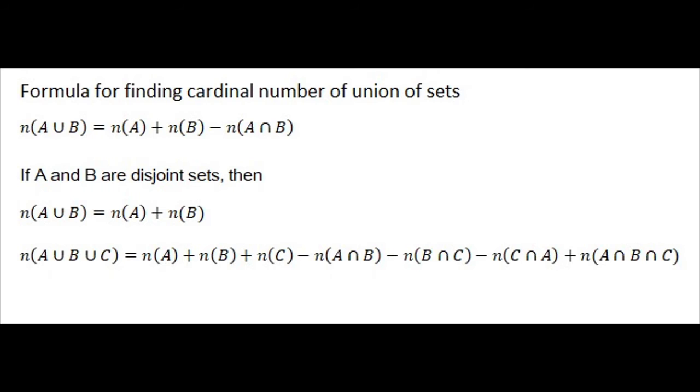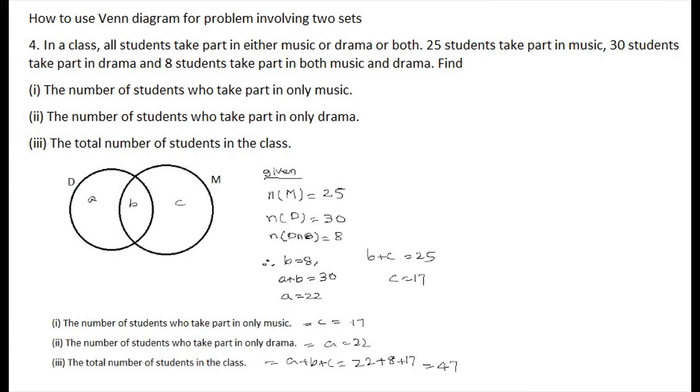See, A union B union C, three things are there, so it's positive. N of A, N of B and N of C singly are positive. And for A intersection B, B intersection C and C intersection A, two sets are there, all those are negative, plus N of A intersection B intersection C, three things are there.